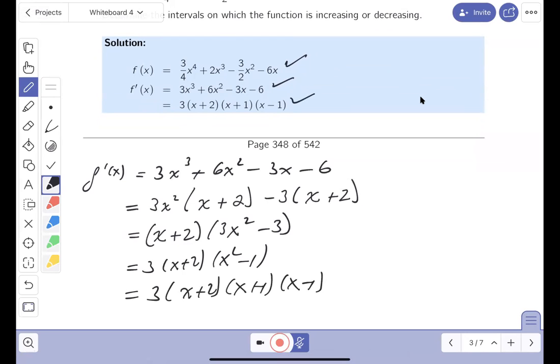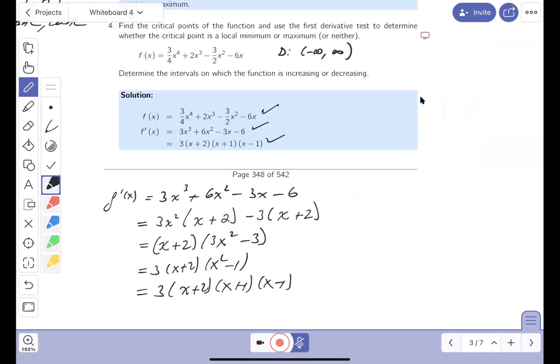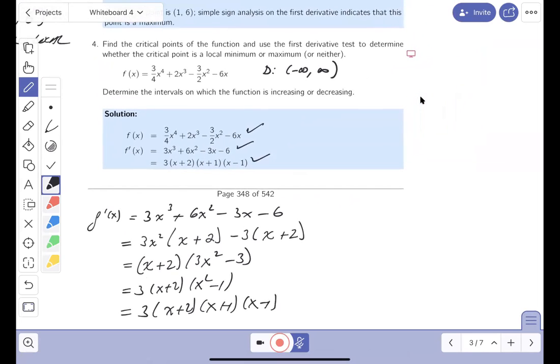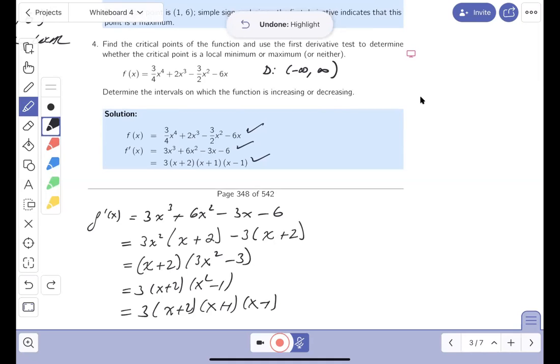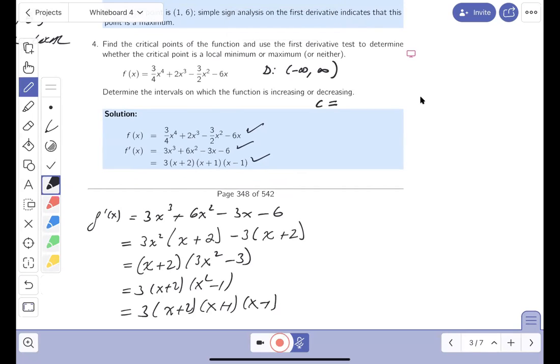Now, before I do anything else, which I do have to go to the next page, I want to read the question and find the critical values. I found them, and I'll write them down for you. So the critical values, and let me write them down separately, and it's acceptable to do this. The C, whoops, I keep doing that, don't I? The C could be, let's see, minus 2, minus 1, and 1. All right.